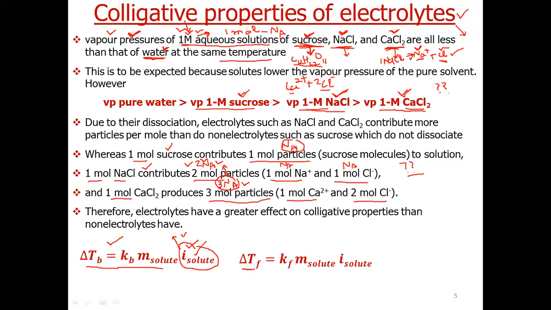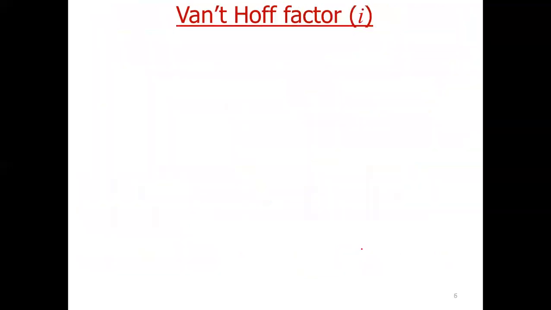Similarly, depression in freezing point is Kf into m and a new factor i. So for the formulas we have already derived, we just add a new parameter i, which determines whether a solute is an electrolyte or non-electrolyte. This i is called the Van 't Hoff factor.